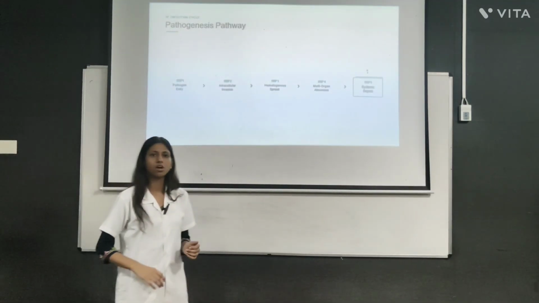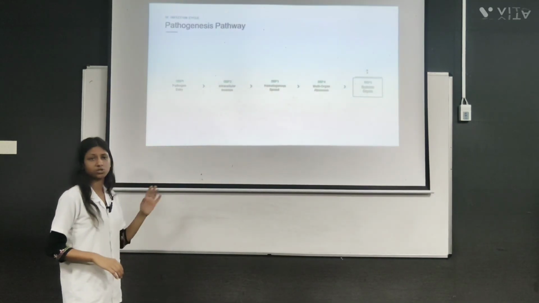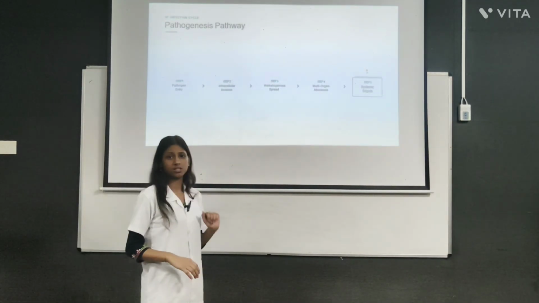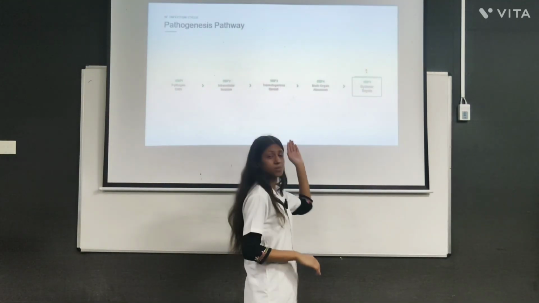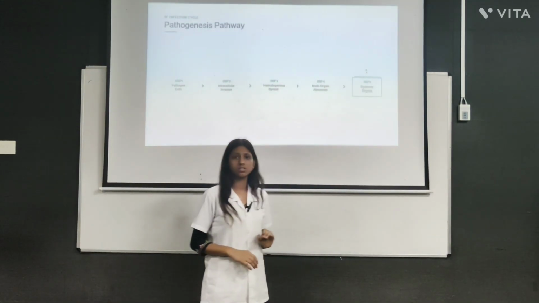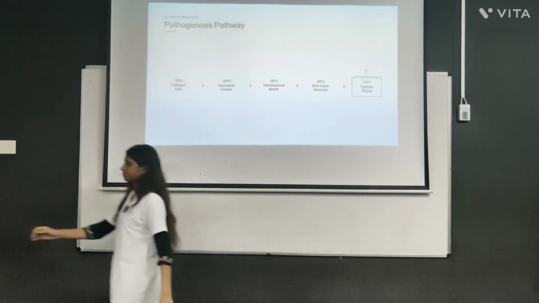Pathogenesis path. What is the pathway of this pathogen? Basically, it enters our system through inhalation or ingestion. It divides inside the host, spreads through blood, causes multiple organ abscesses or multiple organ failure, and causes systemic sepsis.